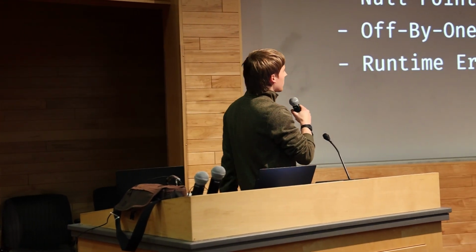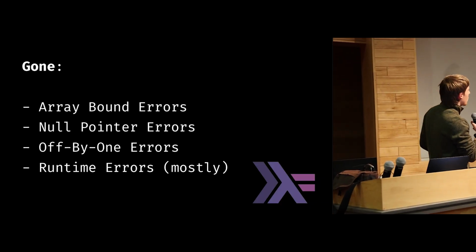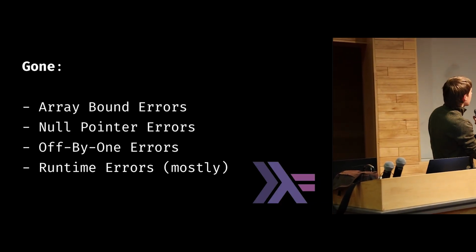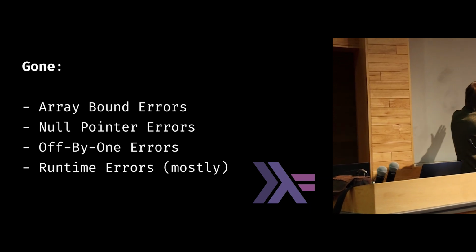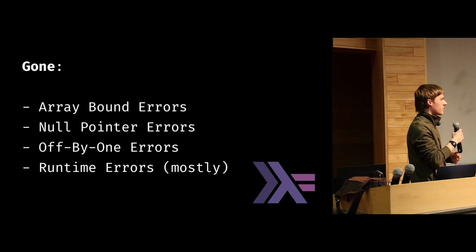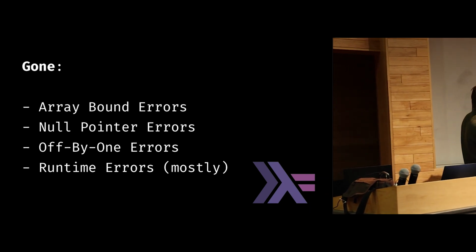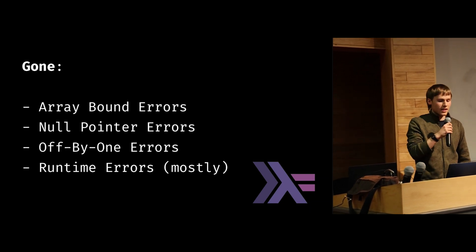And when the computer does the work, we can eliminate all sorts of usual types of errors that we run into, just by construction, by using these more robust low-level structures in declarative programming, right? So when we're not using explicit indexing, we're not going to have any array-bound errors. If we don't use pointers, we can't have null pointer errors. Off-by-one errors are pretty much gone when we use stream processing instead of explicit for looping. And runtime errors, even in general, can be mostly, if not completely, eliminated when you use less and less partial functions.